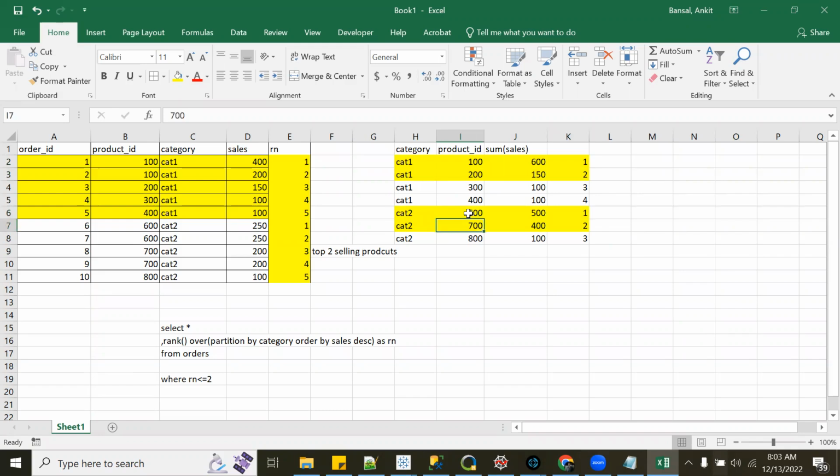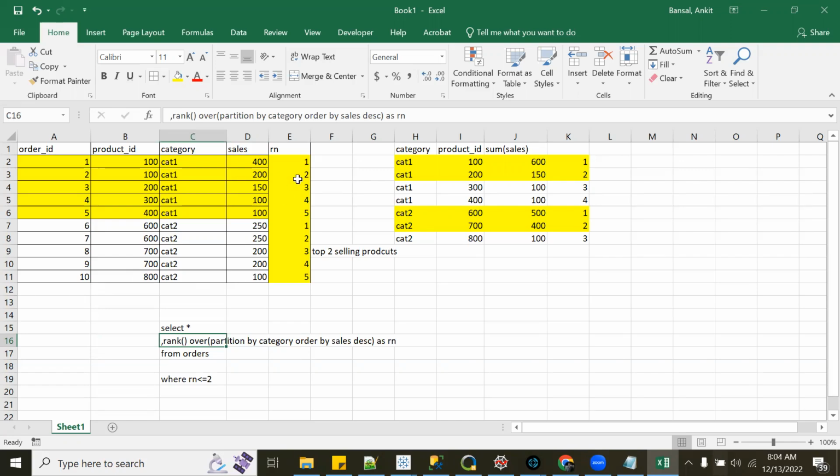So what I'm trying to tell is, this works at row level. This function is not doing any aggregation. It will not do any aggregation for you. It doesn't know what you want. It will simply do a partition by category, order by sales and give you rank.